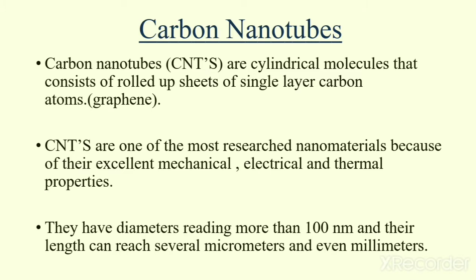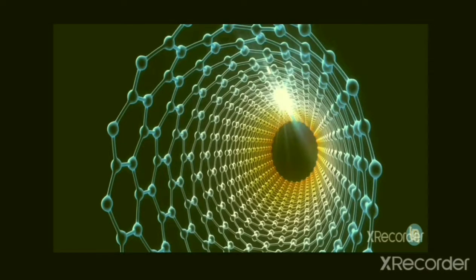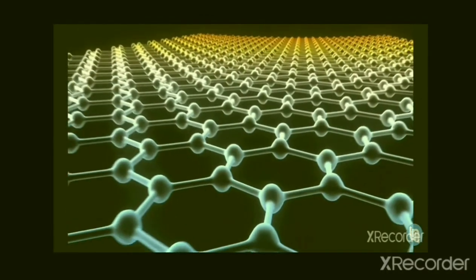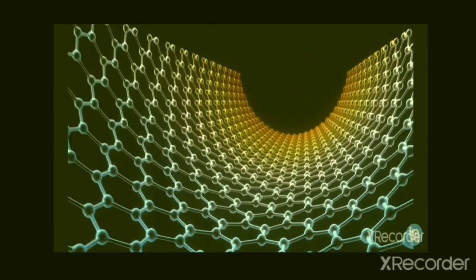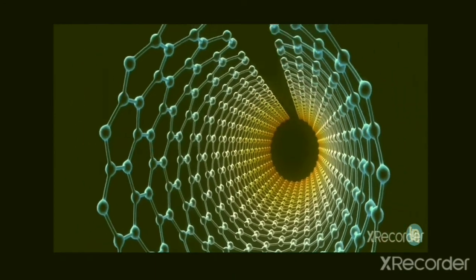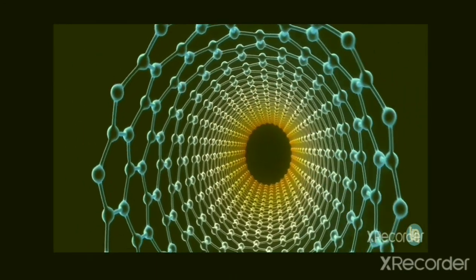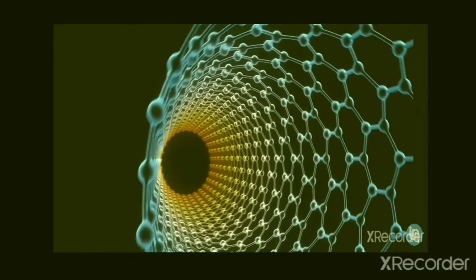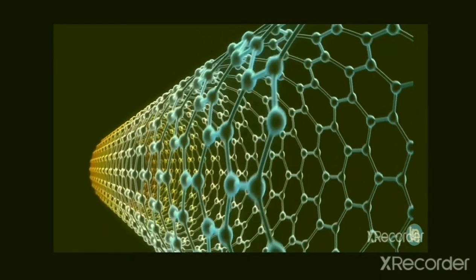They have diameters reaching more than 100 nanometer and their length can reach several micrometers and even millimeters long. According to the latest discovery, carbon nanotubes of about 7 centimeter length have been discovered so far. So here we can see how graphene sheets are rolled up to form carbon nanotubes. It's very clear from this video how graphene is rolled up to form carbon nanotubes.